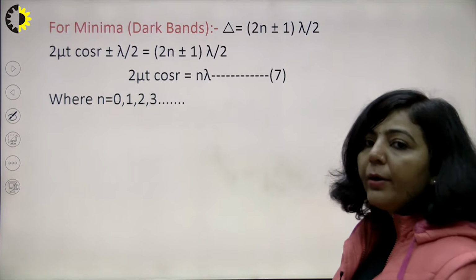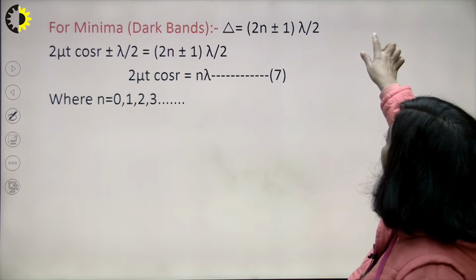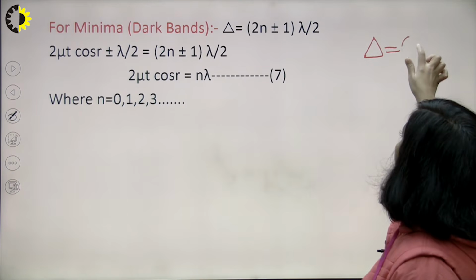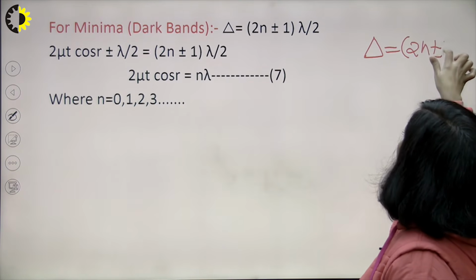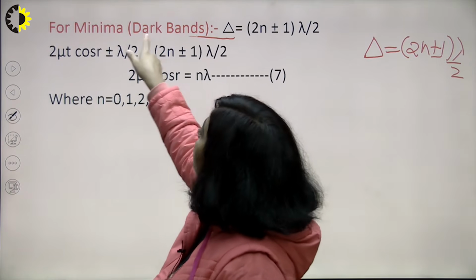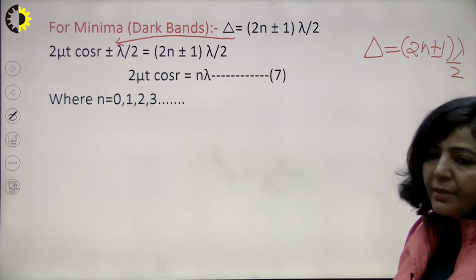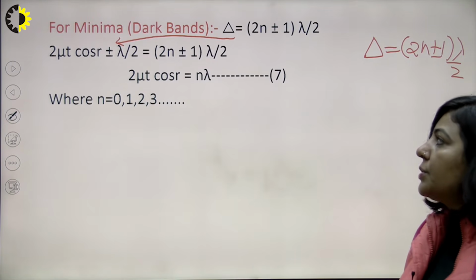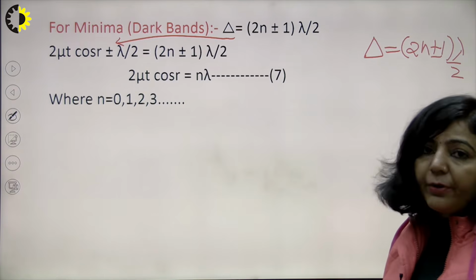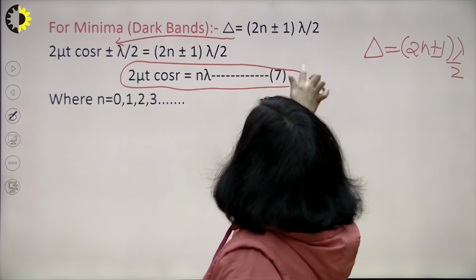And for minima, or dark band, as I have already mentioned, the path difference for minima should be an odd multiple of lambda by 2. So when you take this condition, odd multiple of lambda by 2, and you know the path difference we have already calculated, it is 2 mu t cos r plus minus lambda by 2, when you substitute this, you get this equation number 7. This equation number 7 represents the condition of minima here.